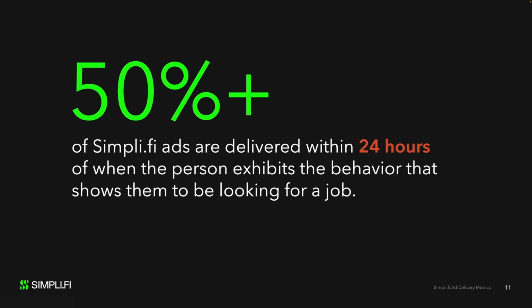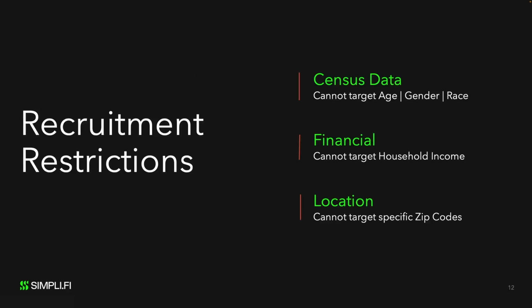These dynamic audiences truly help maximize the relevance of your ad campaigns. Simplify is aware that there are certain restrictions that often accompany recruitment campaigns. For that reason, we can be sure to create target audiences in a way that is never discriminatory.